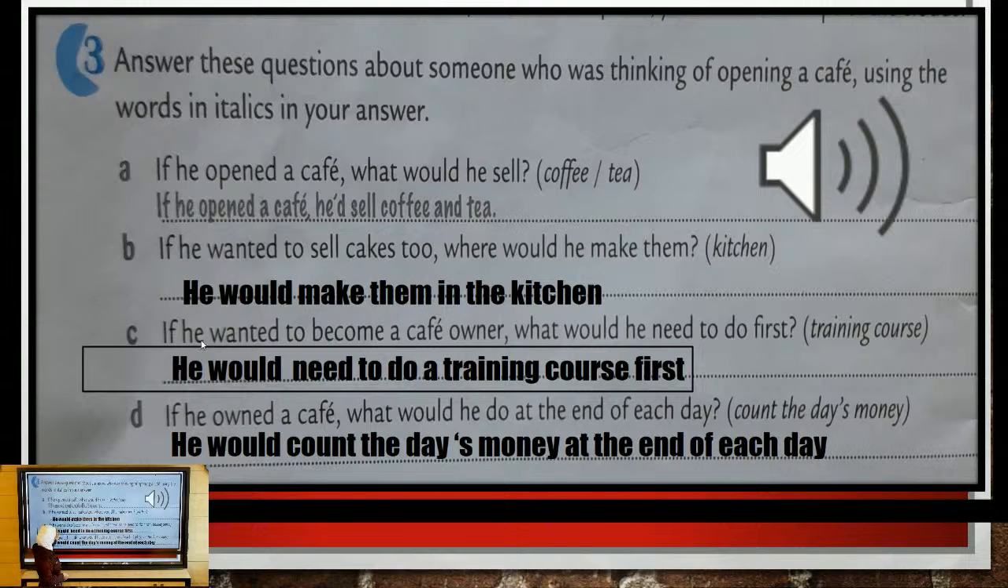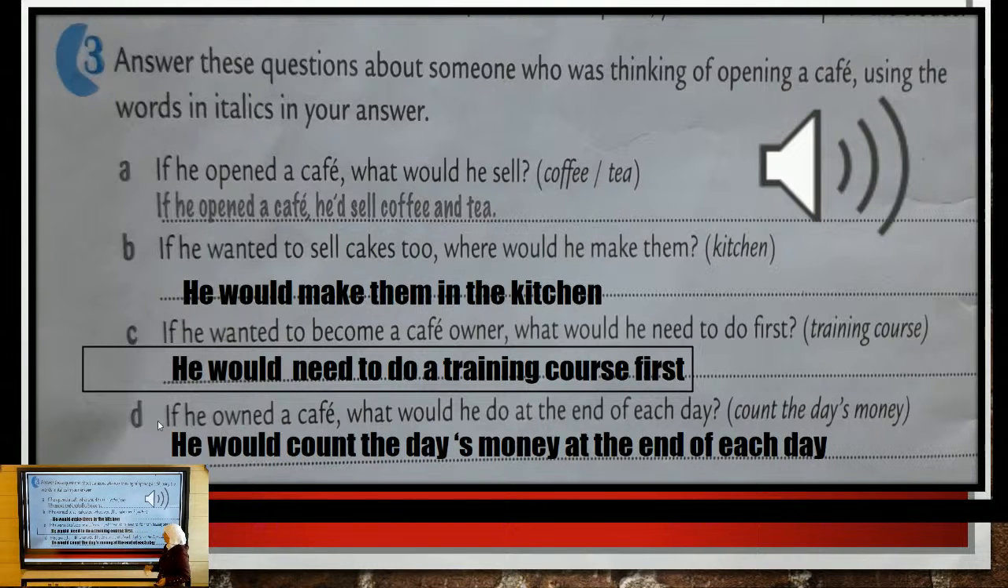C. If he wanted to become a cafe owner, what would he need to do first? Between brackets, we have training course. So if he wanted to become a cafe owner, he would need to do a training course first.